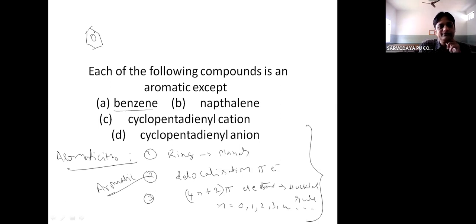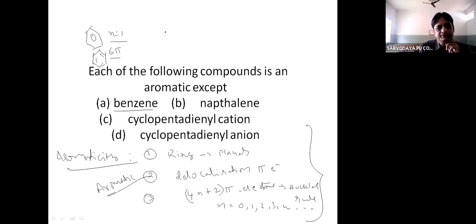So here for benzene, n will be equal to 1, because you can also write it like this so that you can understand. There are 3 double bonds, meaning 6 pi electrons. So 4n plus 2 pi electrons. In benzene, there are 6 pi electrons and the n value will be equal to 1.